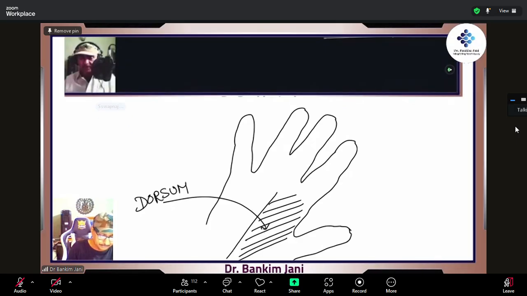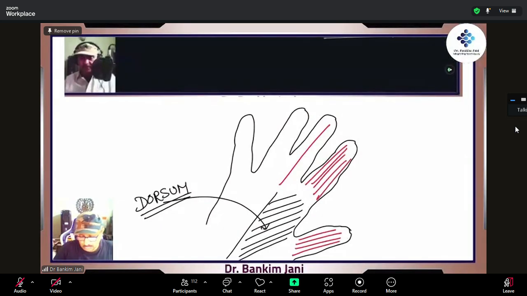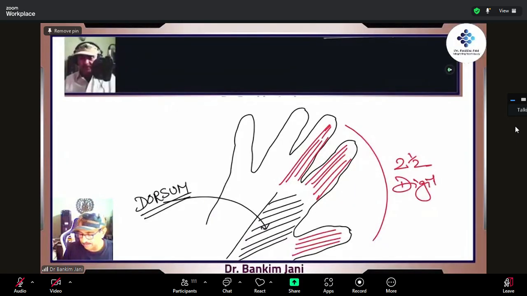Dorsum, right? When it comes to the hand. When it comes to digits, right? This much. So this is 1, this is 2, and this is 3. So 2.5, right? So this is 2.5 digits. But this tip, they are okay, right? So that is how.